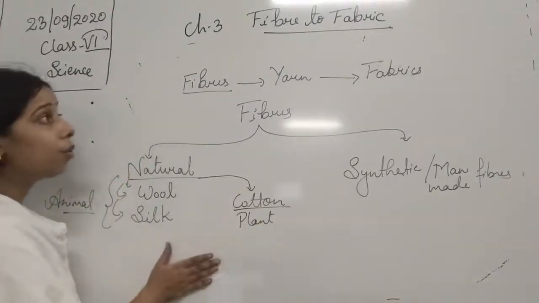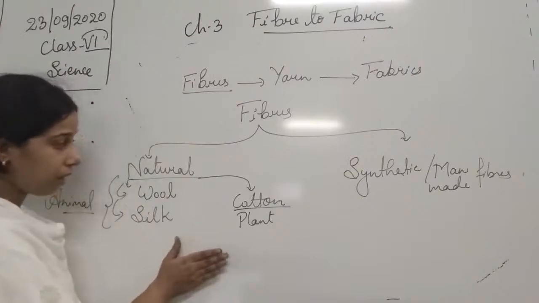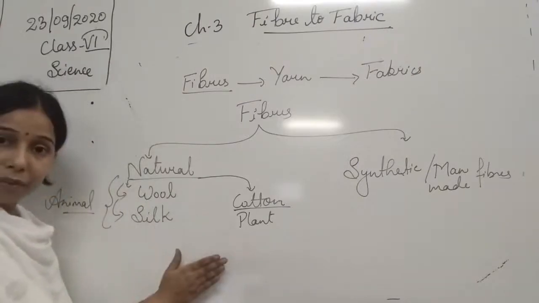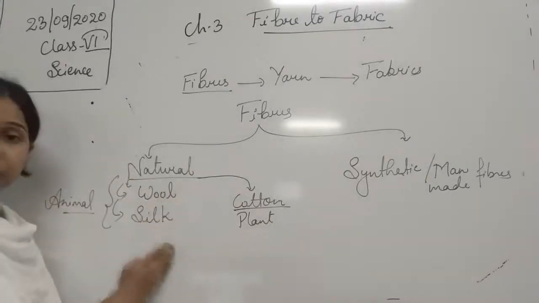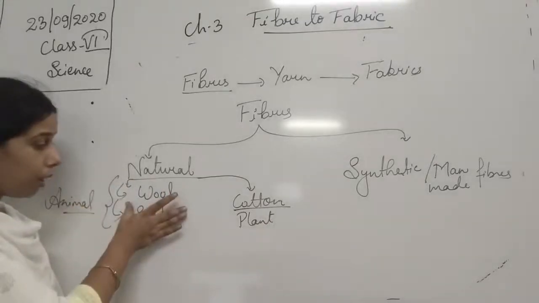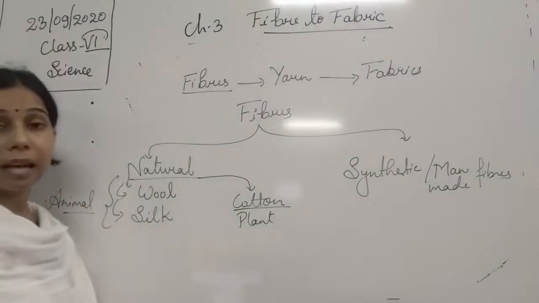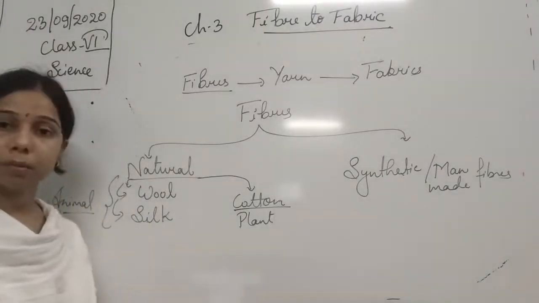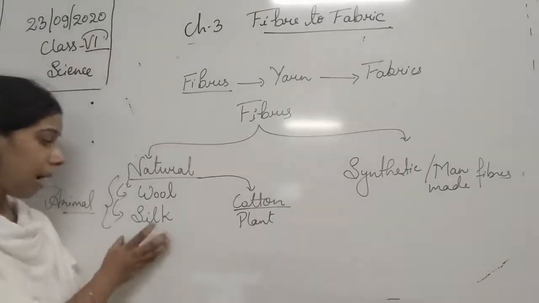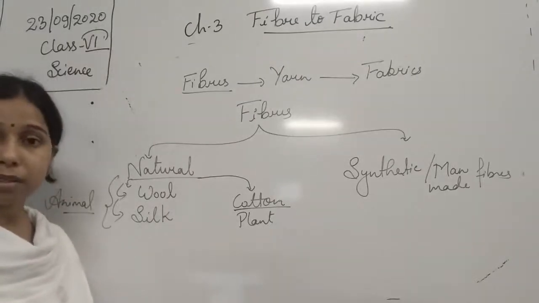These are the two different sources of the natural fiber. Plant fiber is the cotton fiber, the animal fiber is the wool and silk. Okay, so wool we obtain from the animals like that of a sheep, students. So sheep, basically we obtain the wool from the sheep, and silk we obtain from the silkworm.